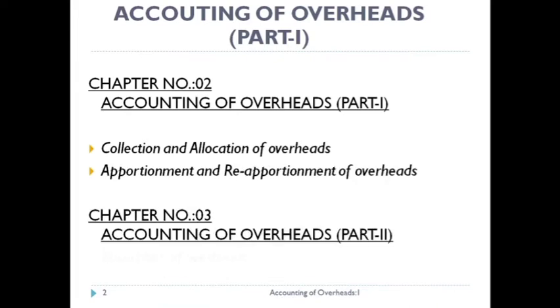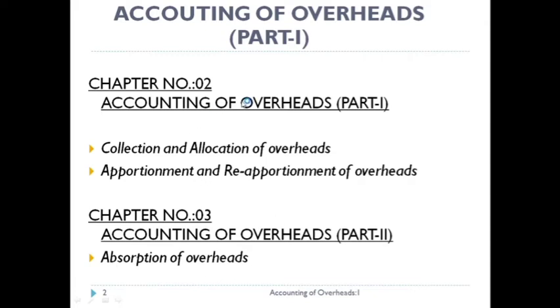If you see this slide, it consists of chapter number 2 and chapter number 3. Chapter number 2, Accounting of Overheads. Under this chapter, we are going to learn collection and allocation of overhead, apportionment and reapportionment of overheads. And in chapter number 3, we are going to learn absorption of overheads.